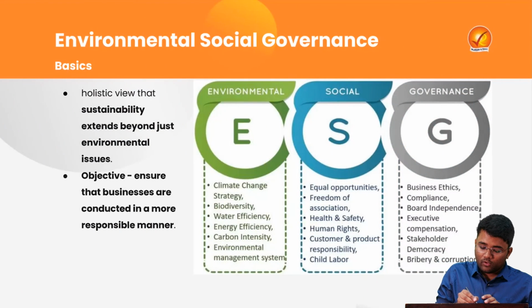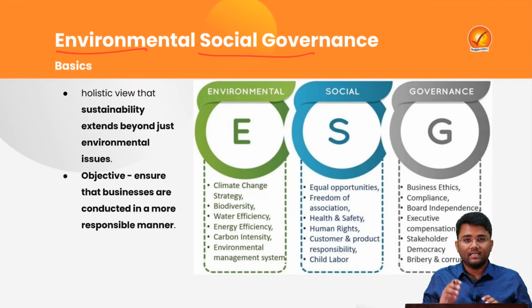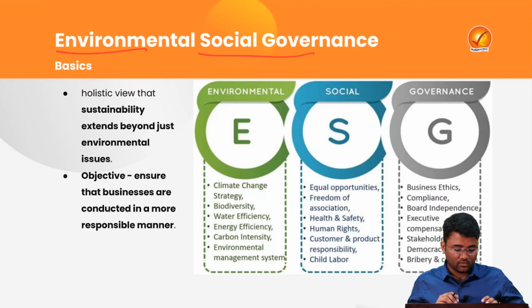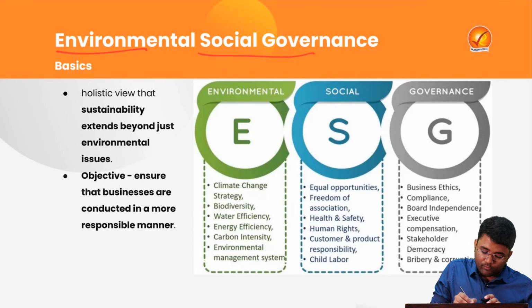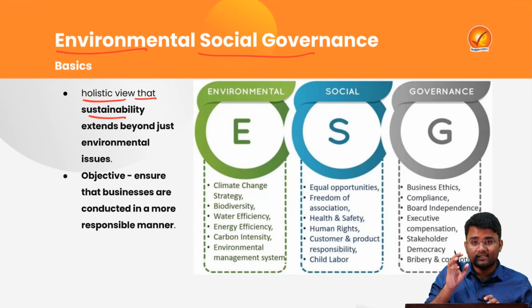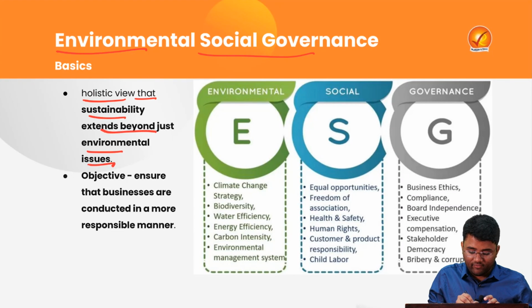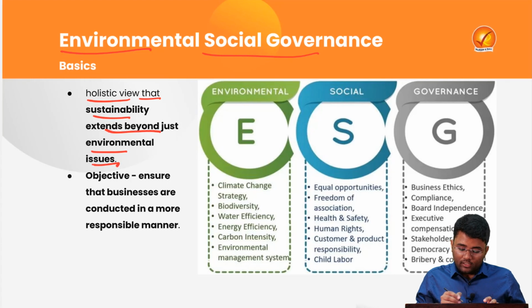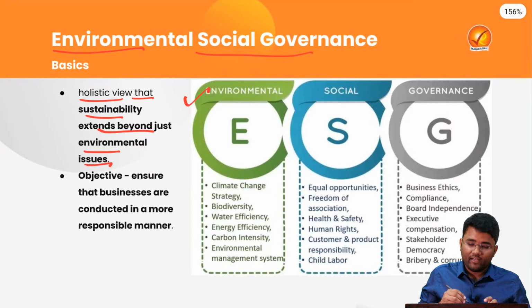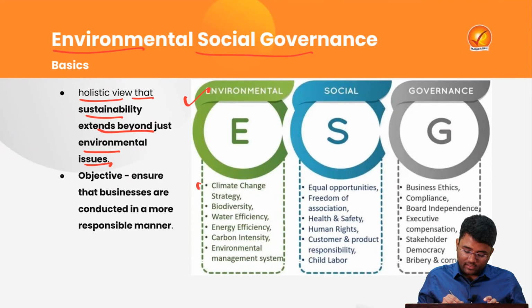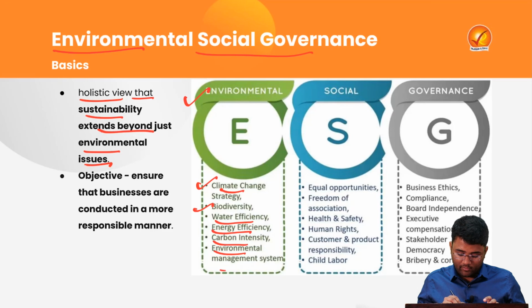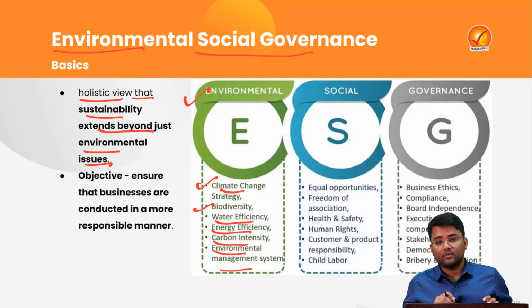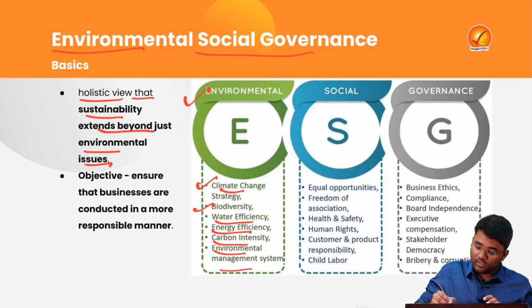So what is this ESG framework? Let's try to understand some basics. This framework provides a holistic view that sustainability extends beyond just environmental issues. So for example, under environmental issues, we cover climate change strategy, biodiversity, water efficiency, energy efficiency, carbon intensity, and environmental management system. Let's suppose there is a particular company named ABC Limited.